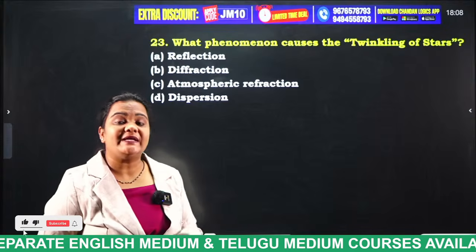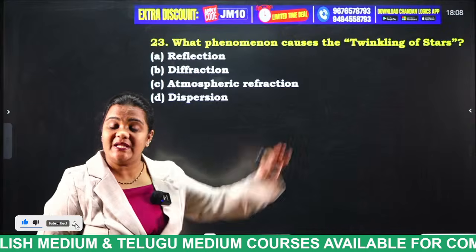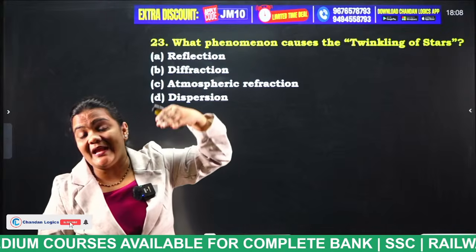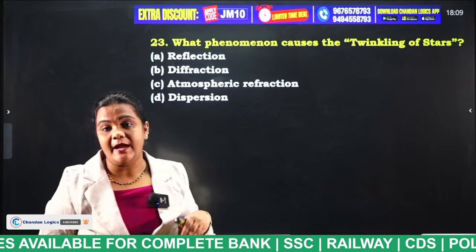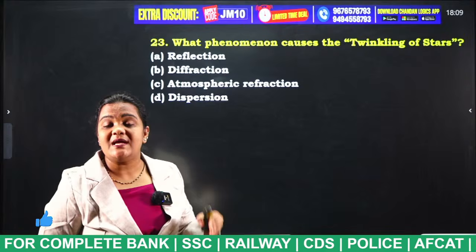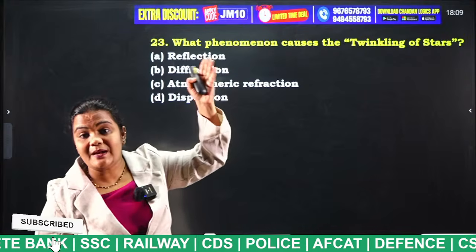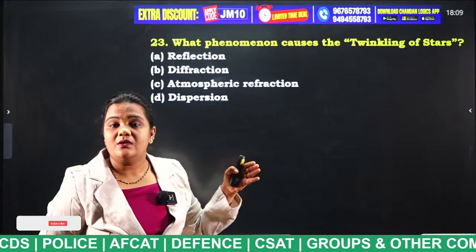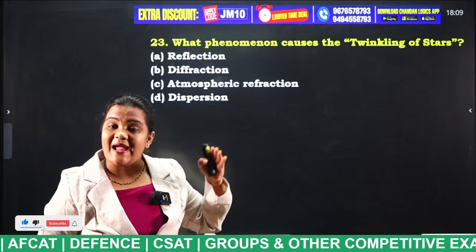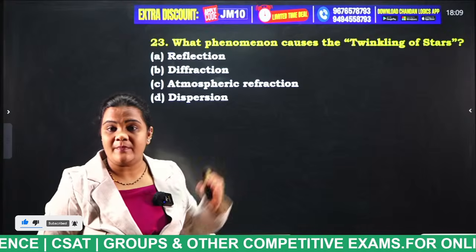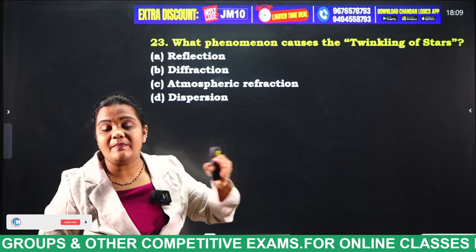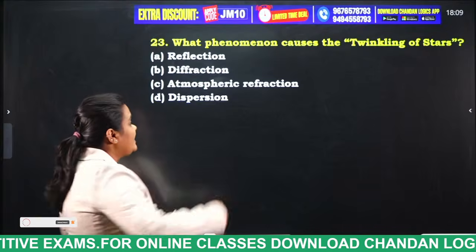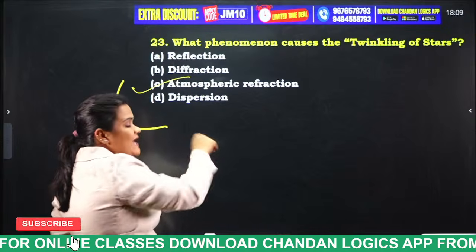Twinkling of stars. Actually, twinkling of stars takes place in space. That means the star's light is passing through many layers of the atmosphere and entering the earth. What is happening here, students? The light rays are passing from one medium to another medium. That means the light rays will be bent. As the light rays are bent according to the refraction phenomenon, the object will appear bent or twinkling. So what phenomenon is that, students? Atmospheric refraction. Very good. That is what I have explained about refraction.